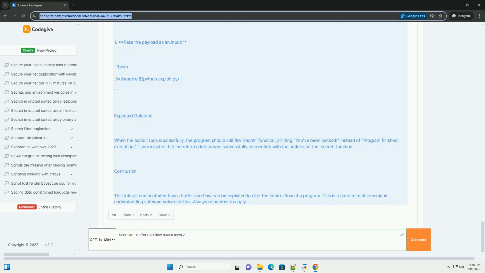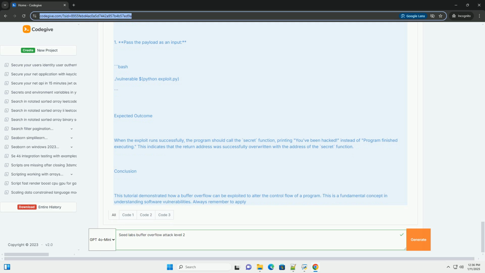Finding the vulnerability. 1. Run the program: Execute the program with a long string to see how it behaves. 2. Using GDB: Use GDB to analyze the stack and find the return address. 3. Inspect the stack: Use the info registers and x/40x $ESP commands in GDB to inspect the stack and locate the return address.